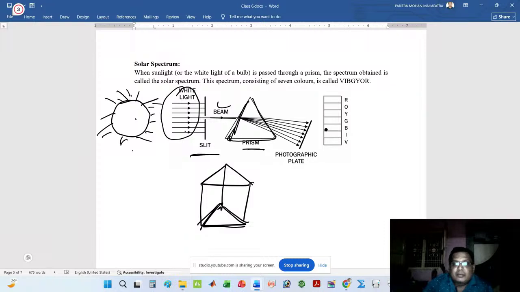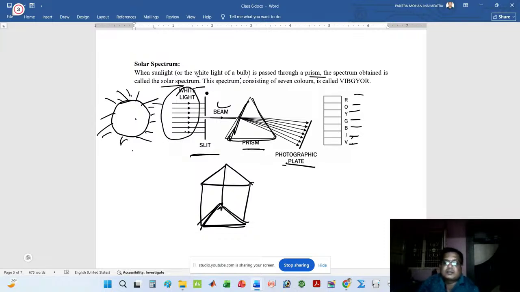Now when I put the radiation on a photographic plate, the photographic plate is affected and shows seven colors, that is VIBGYOR: violet, indigo, blue, green, yellow, orange, red. There are seven colors found in the photographic plate. So here I can write, when sunlight or the white light of a bulb is passed through a prism, the spectrum obtained is called the solar spectrum.